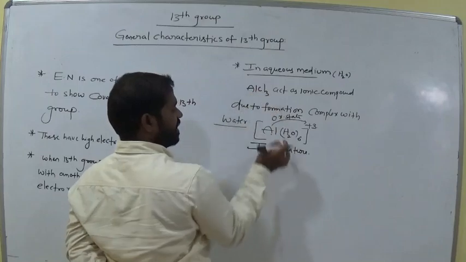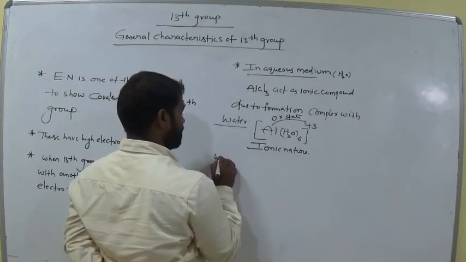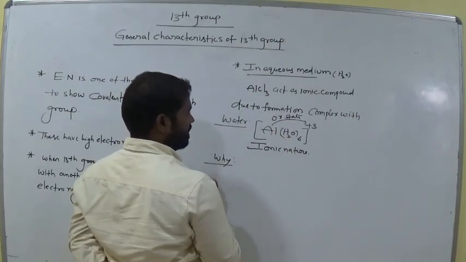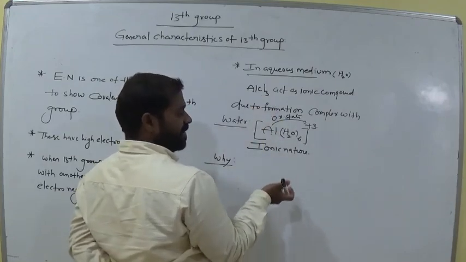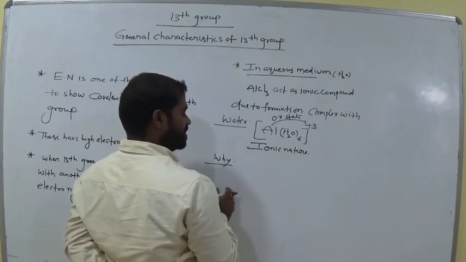So this is also ionic nature when dissolved in water. What is the reason? In anhydrous form it is covalent. When we dissolve it in water in an acidic medium it is ionic in nature. Now what is the reason?